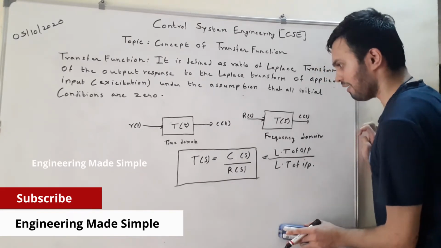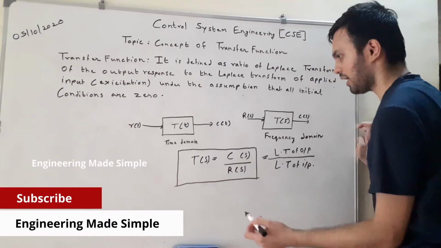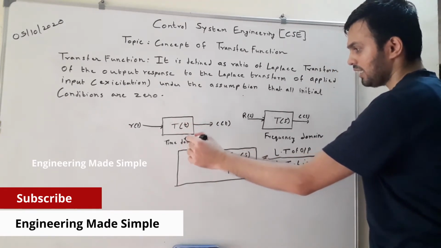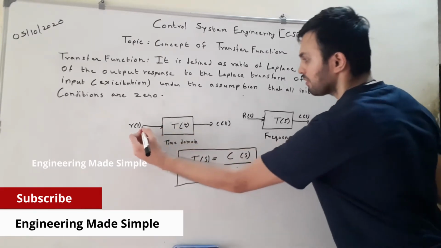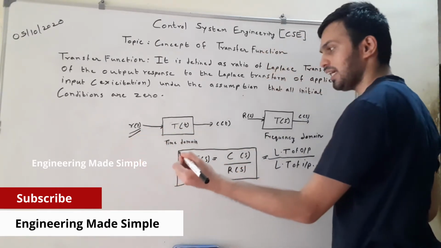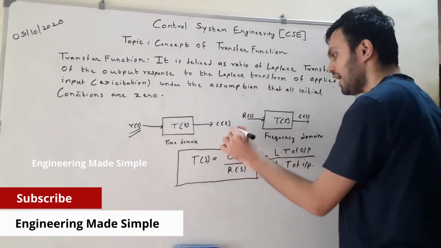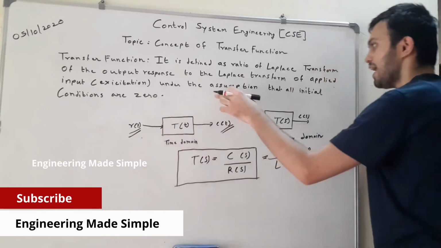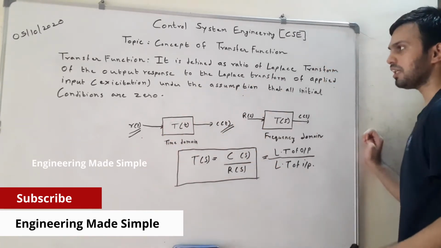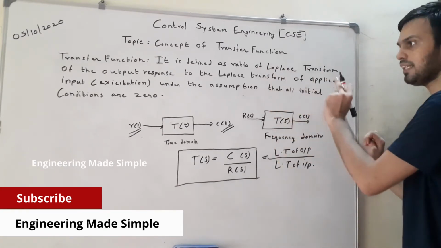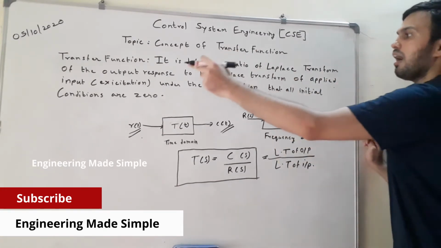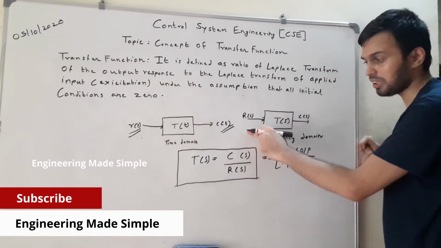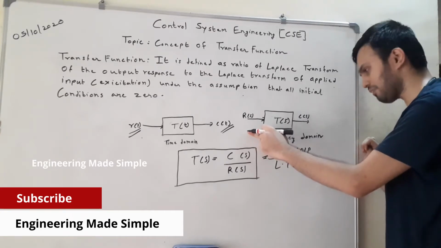So what does this mean? I will explain it with the help of a block diagram. This is a block which has some transfer function g of t in the time domain, to which we apply a certain input excitation denoted by r of t, and the corresponding output is c of t. Now this is in the time domain, but as you can see from the definition, it is defined as the ratio of the Laplace transform of the output response. So our definition for transfer function in control systems is in the S domain or frequency domain.